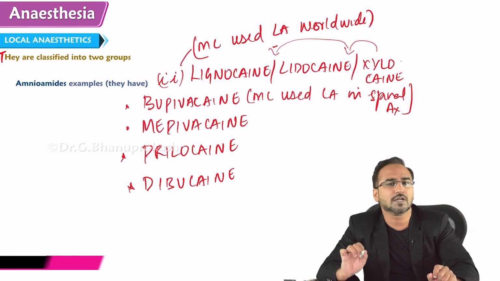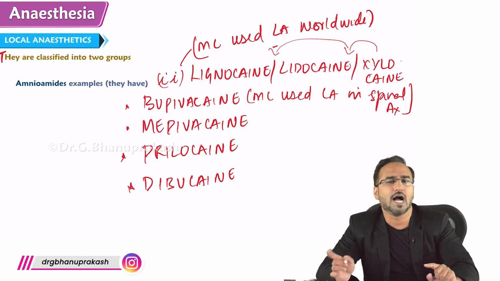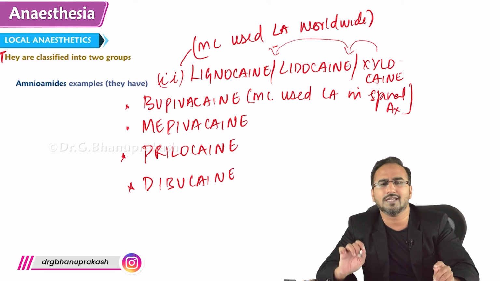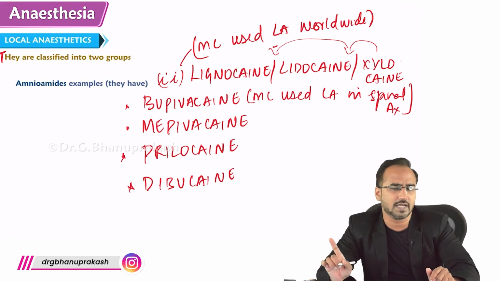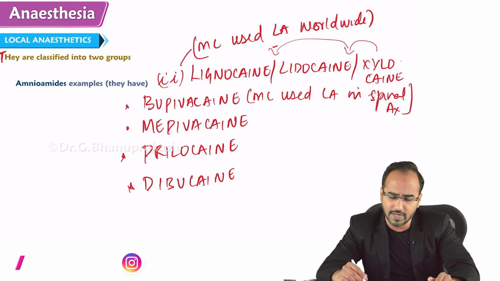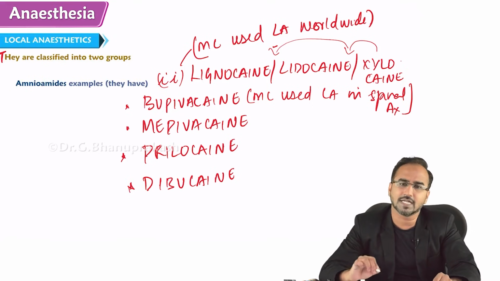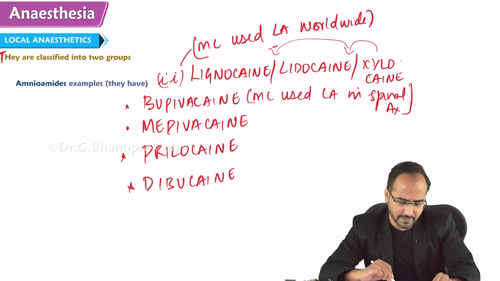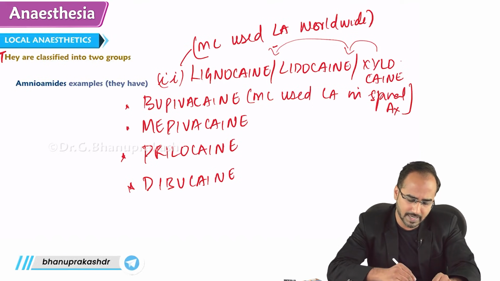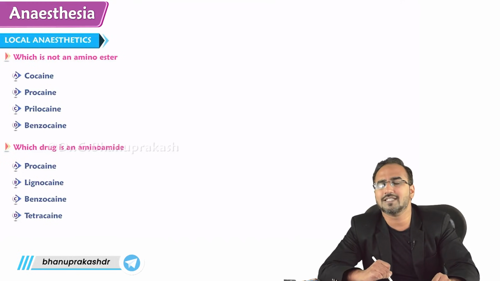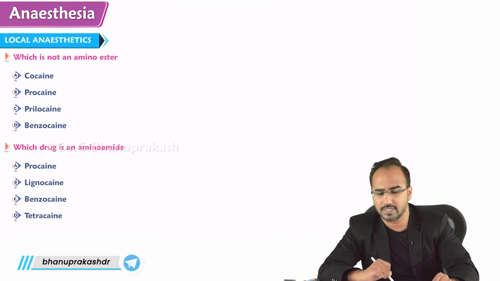So how will you solve the questions of amino ester, amino amide? Amino ester means one I, amino amide means two I's. Any drug that is amino ester will have one I, any drug that is amino amide will have two I's. So that's the classification of amino ester and amino amide. Now in your notes there are two MCQs also given, guys.